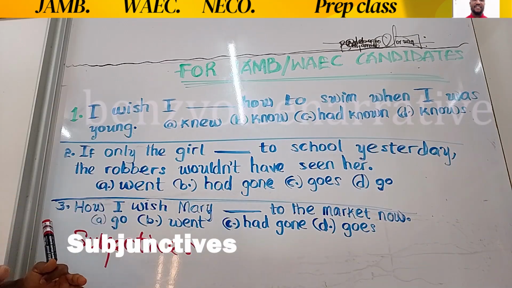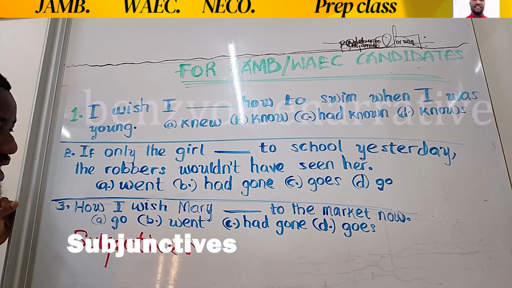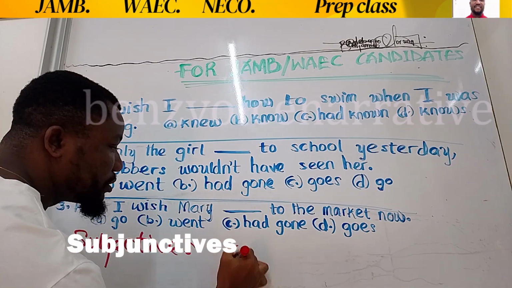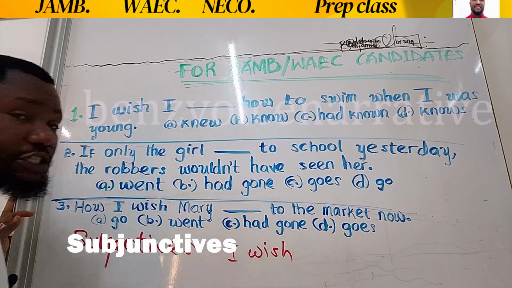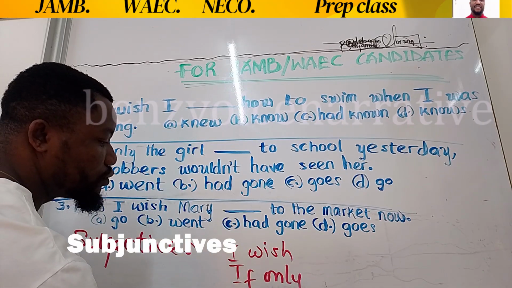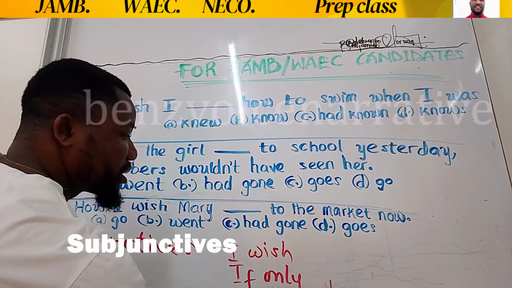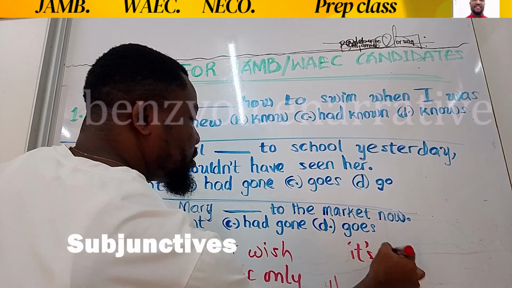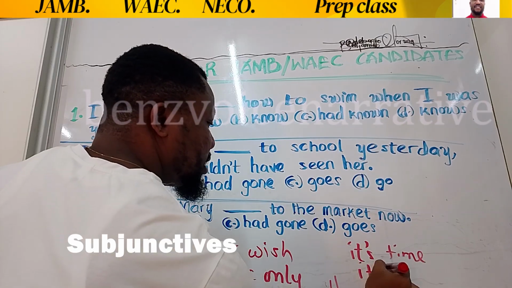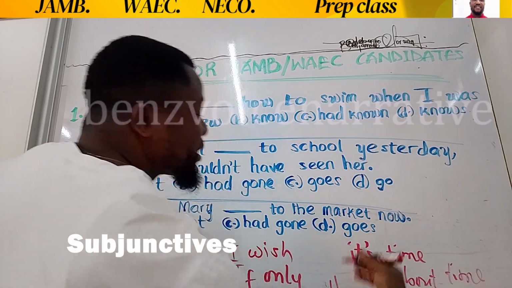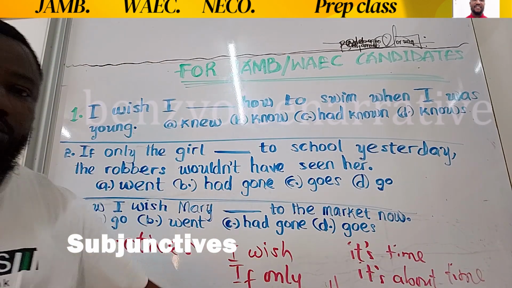Okay, for those who might be asking, in case this is the first time coming across my channel, you should understand that there are indicators to subjunctives. The first is this I wish structure. Once you see I wish, if only, I would rather, or it's time, it's about time, or it's high time, these are indicators to subjunctives.